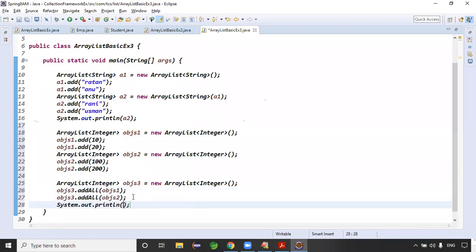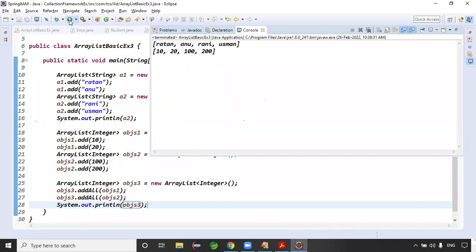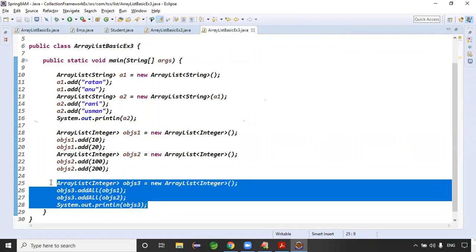Exactly. OBJS3 I'm printing, right? The difference between the add and addAll methods: add is used to add only one object, right? What about addAll? addAll is used to add one object or multiple objects. Add is used to add one object, addAll is used to add multiple objects. The statement is clear.